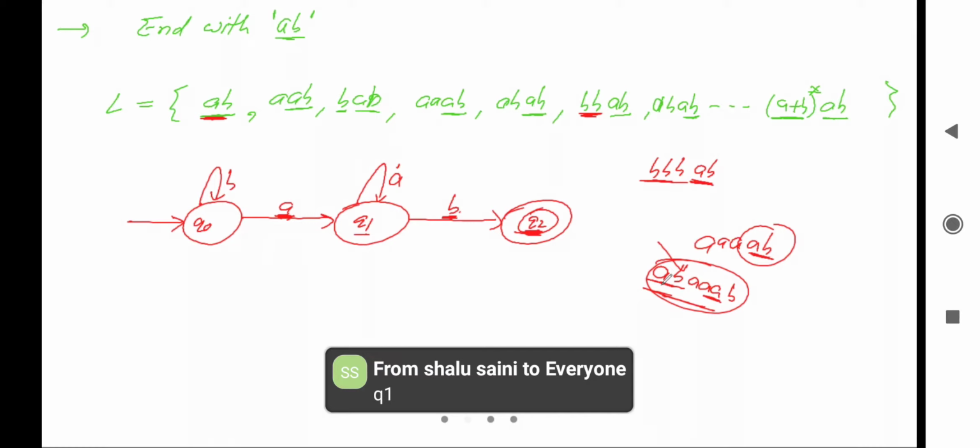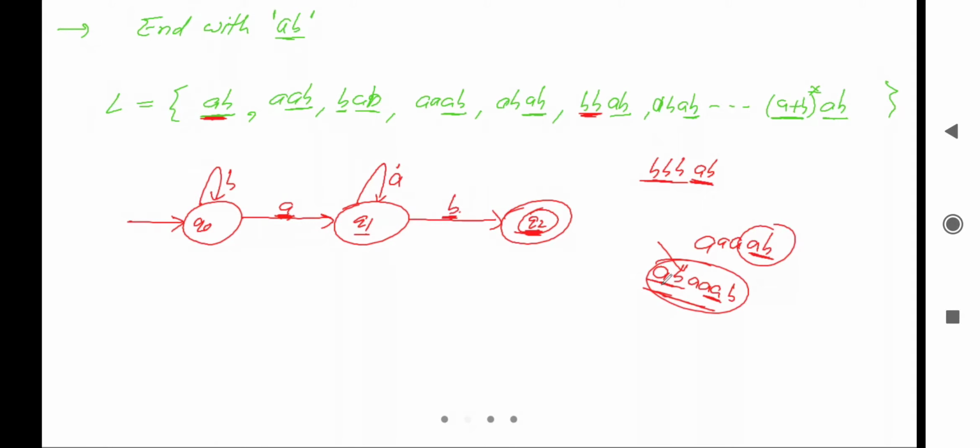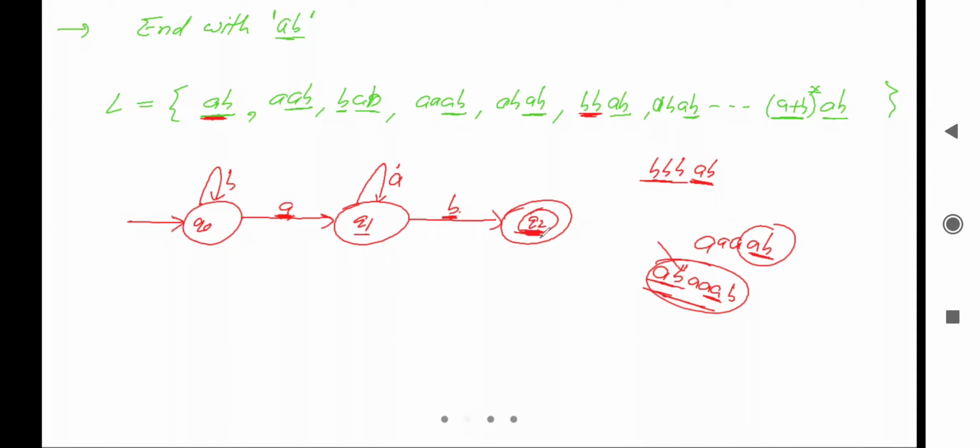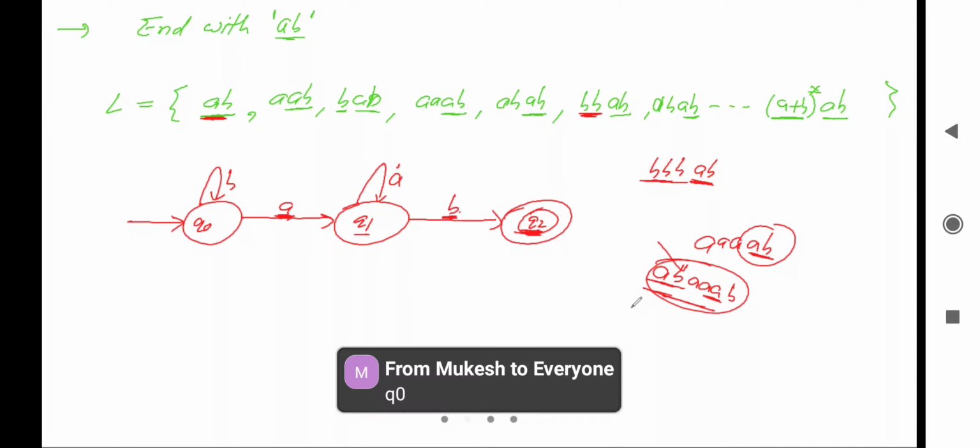Q1, okay. What about others? Yes, I'm saying, where will the transition for A go? Will it go to state Q1 or will it go to state Q0? Will it go to Q1 or Q0? Q0.